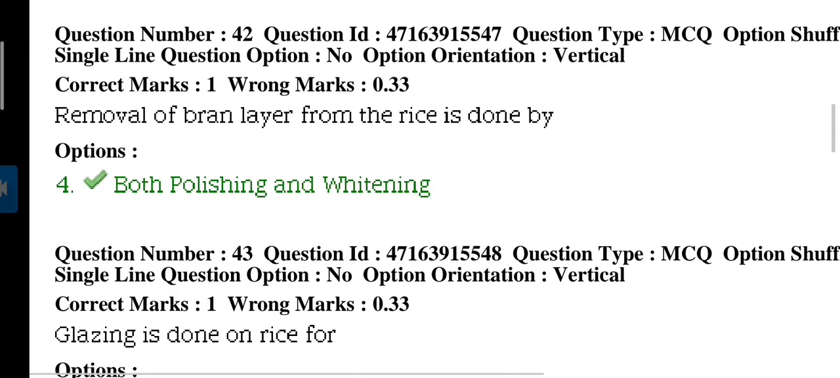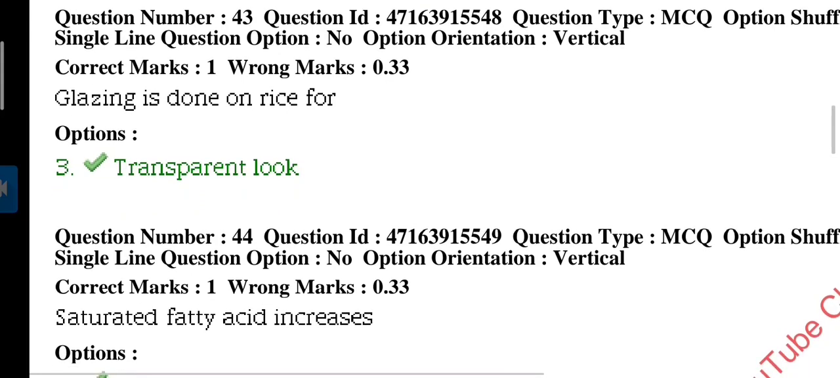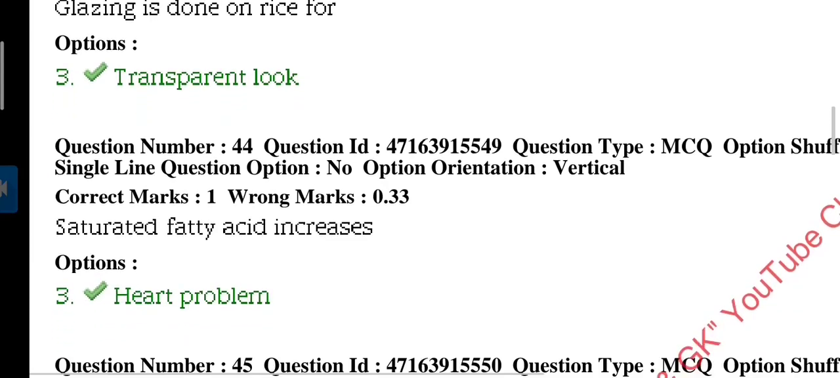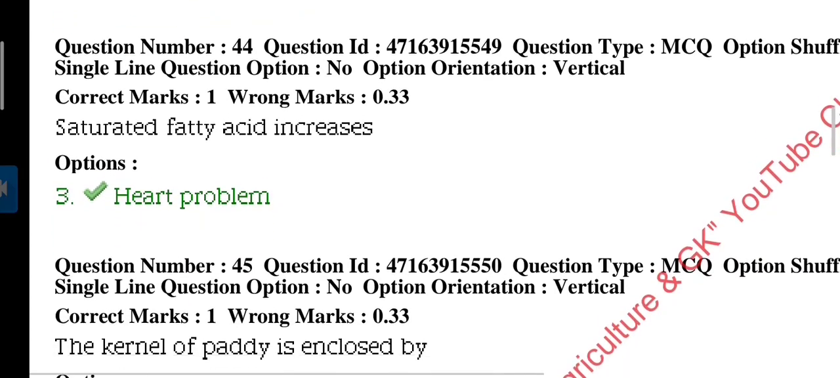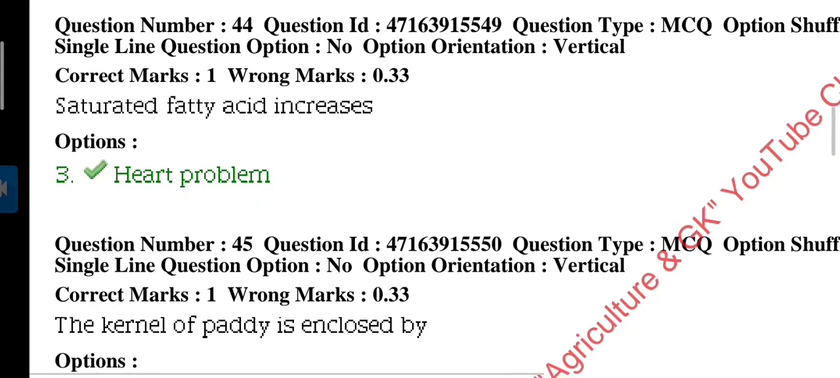Next question. Also from rice, removal of bran layer from the rice is done by the process of polishing and whitening. Glazing is done on rice for, answer is for transparent look of rice. Next question. Saturated fatty acid increases, answer is heart problems.